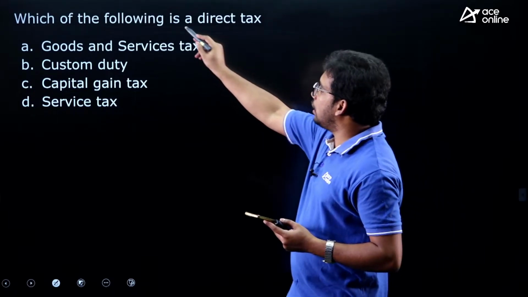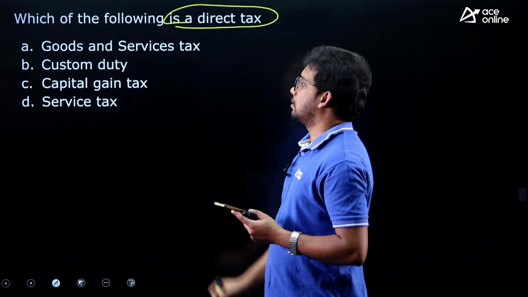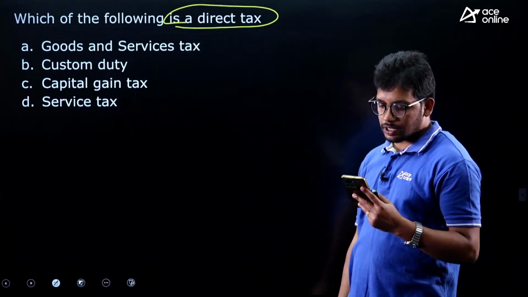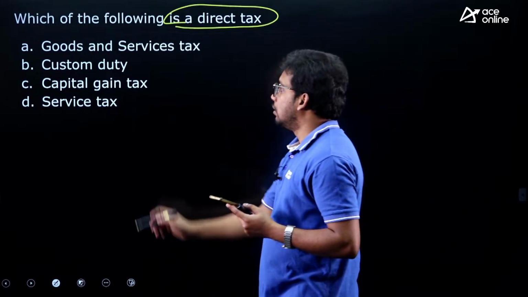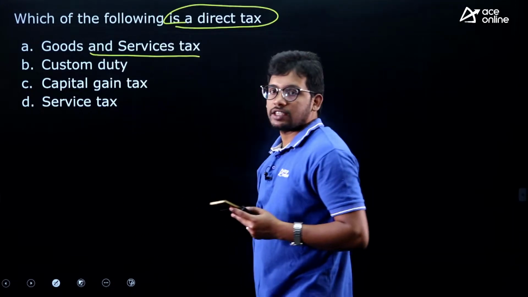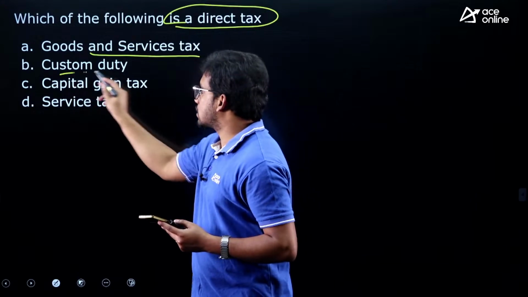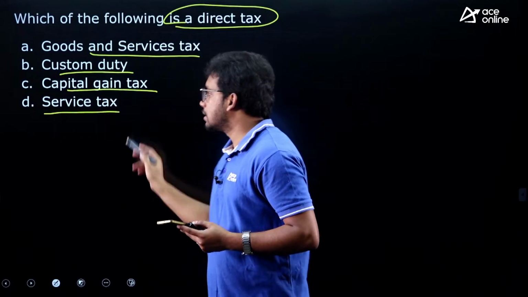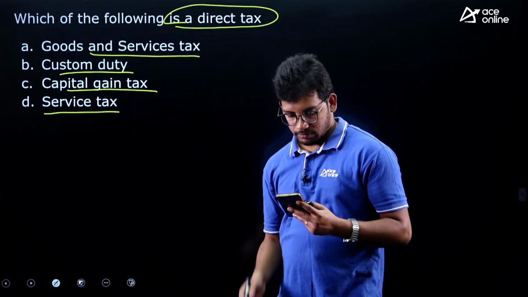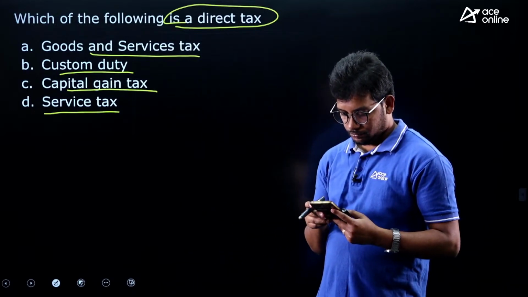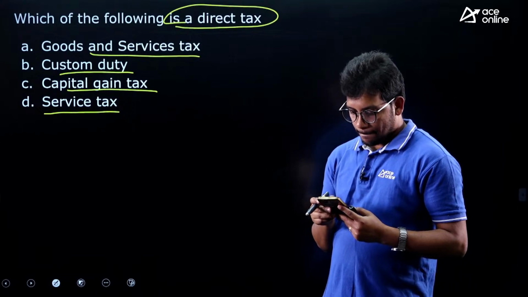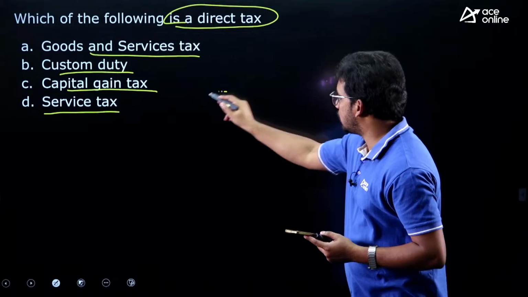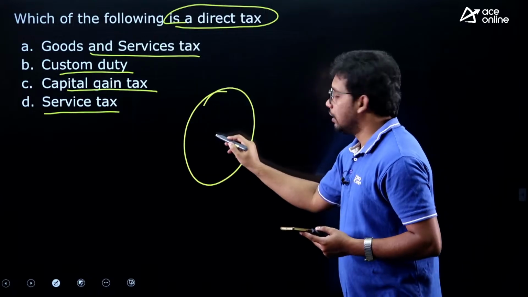Which of the following is a direct tax? So they have given four options and they are asking which one is the direct tax. Goods and service tax, custom duty, capital gain tax, service tax. So tell me which one is the direct tax. Let me discuss what actually is the direct tax and indirect tax.